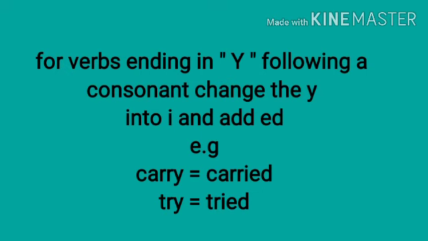An r is a consonant, of course, so we have to drop the y and add i. Then we add ed. Another example, try, tried. We have y again, and before that y we have r. We have to omit the y and write i. Then we add ed.